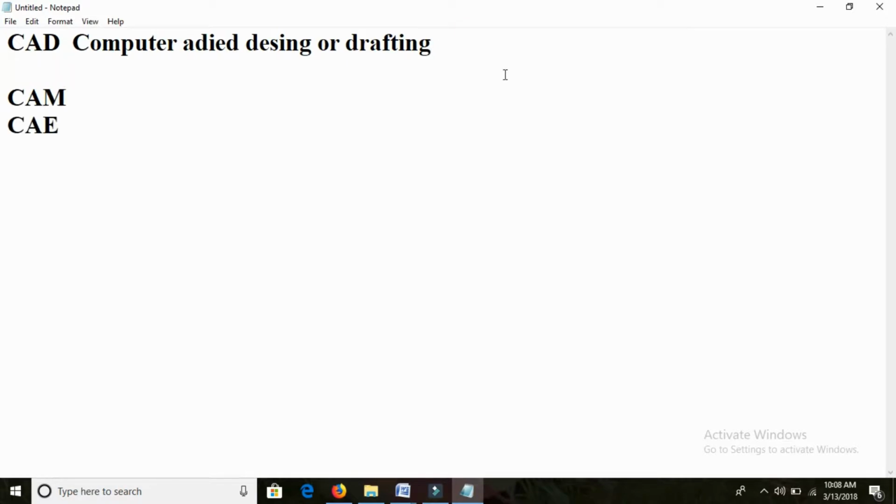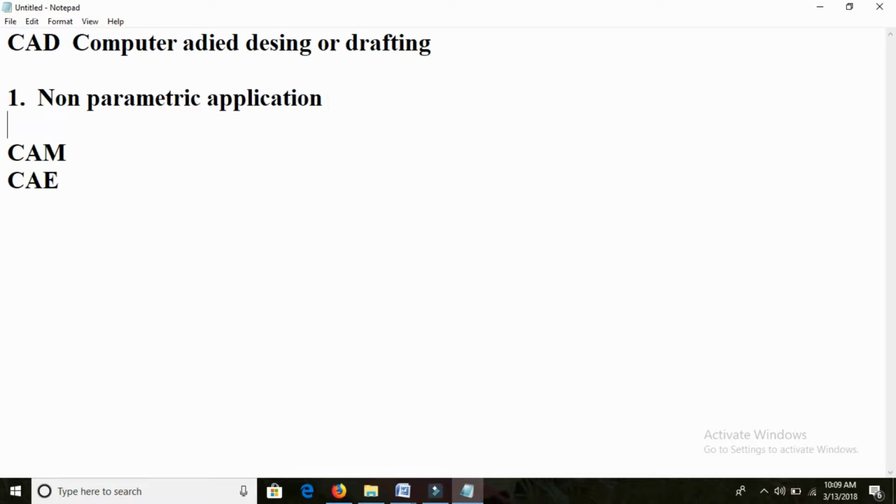What applications are we using here? In the CAD department of applications, all those applications are called non-parametric applications. Why are they non-parametric applications? See friends, in non-parametric applications, every modification we need to complete ourselves.